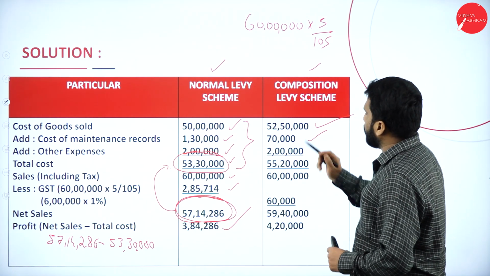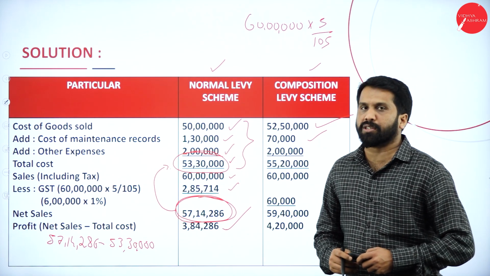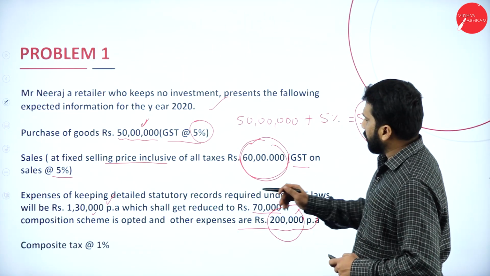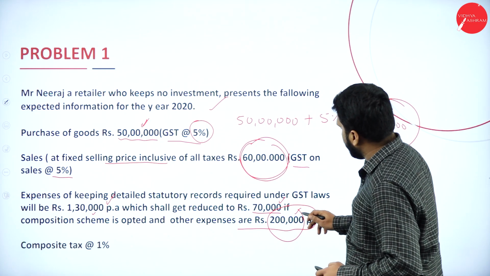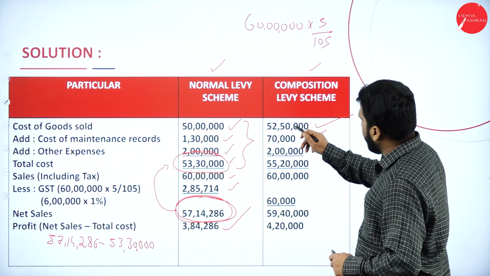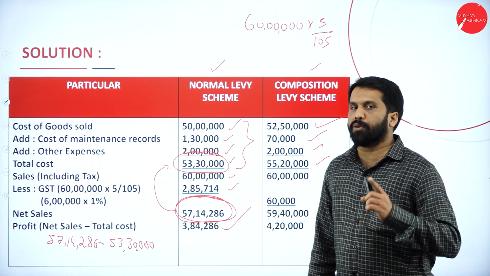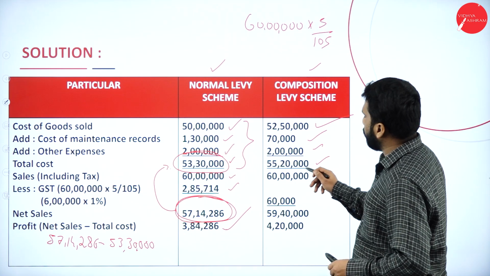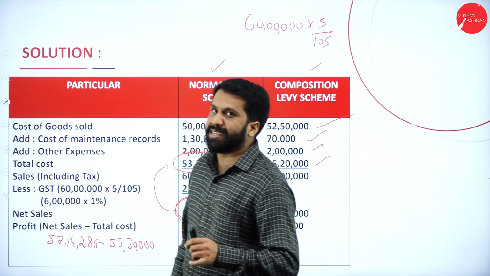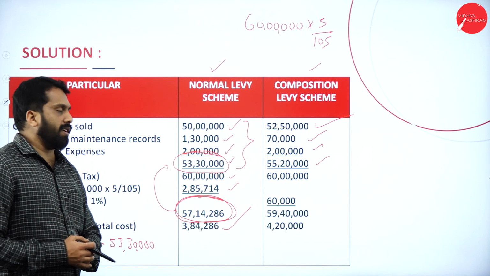Next, this is also done actually. After this, what is the common expenditure? 2 lakh. Your common expenditure is 2 lakh. Add everything, you got 55 lakh 20,000. Hope you are clear. Yes, 55 lakh 20,000 is your answer.